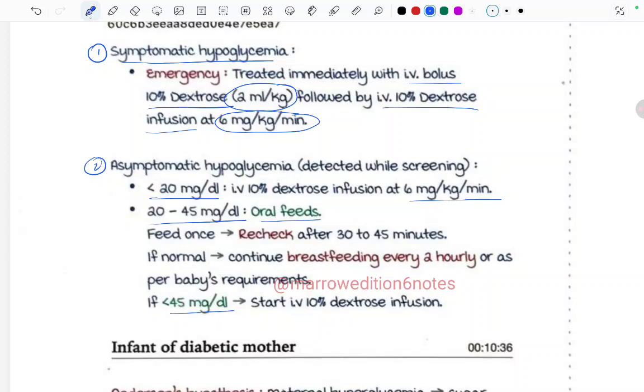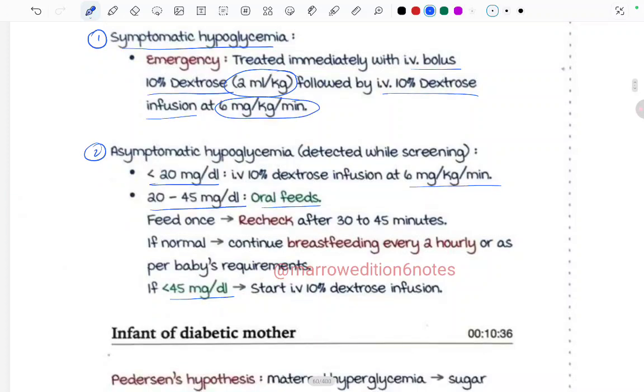And if the blood sugar is between 20 to 45 mg per dl, then we have to feed the baby. And if even after feeding, after 30 minutes of feeding, it is still less than 45 mg per dl, then we have to start the IV 10% dextrose infusion. Fine. So 45 we saw, right? This is the cutoff for neonatal hypoglycemia.